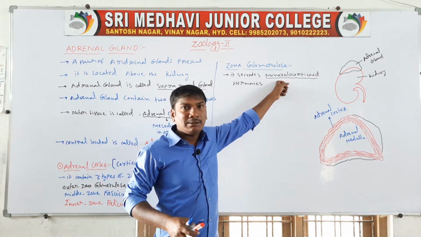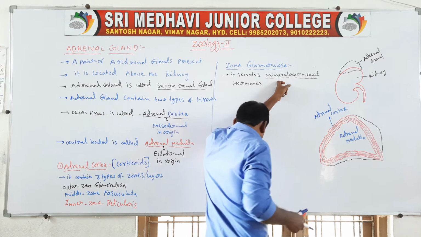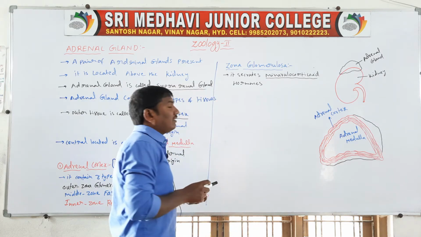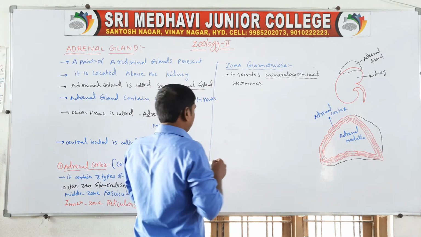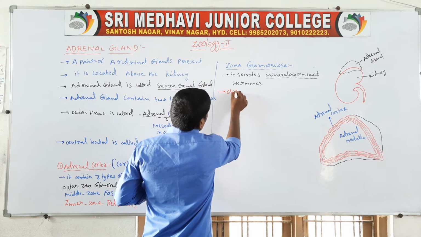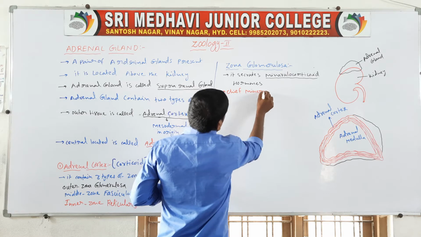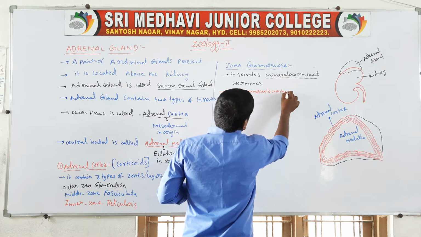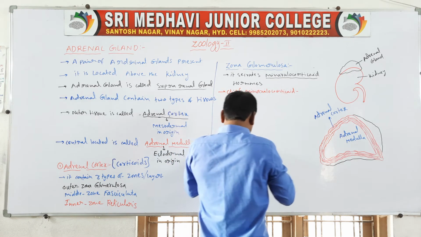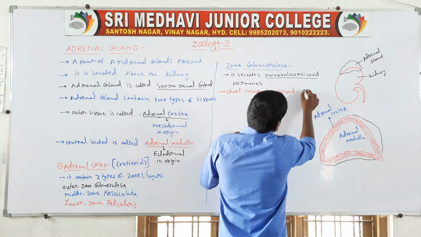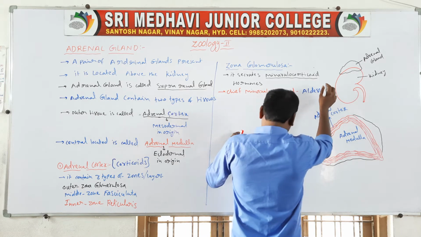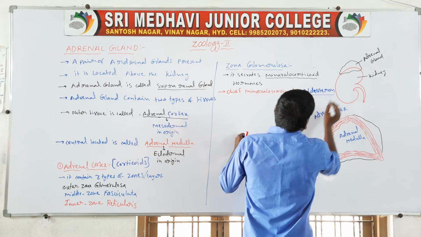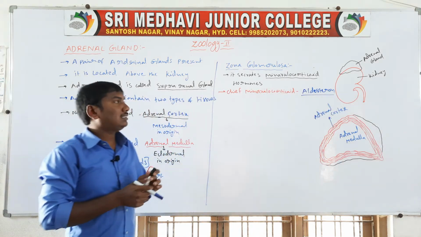The chief mineralocorticoid is aldosterone. The hormone aldosterone is the chief mineralocorticoid.